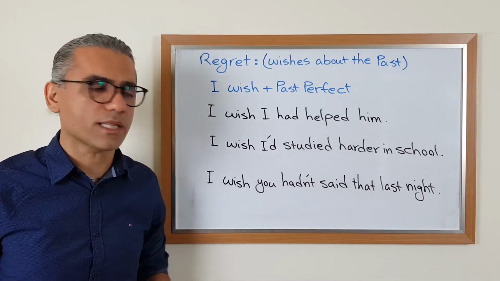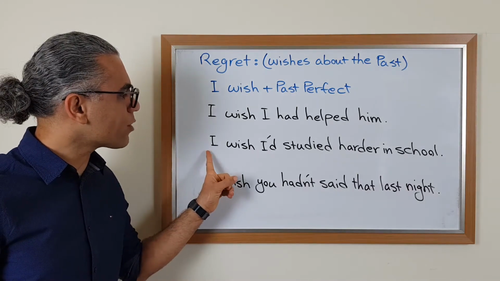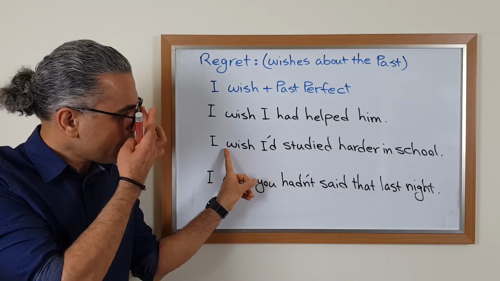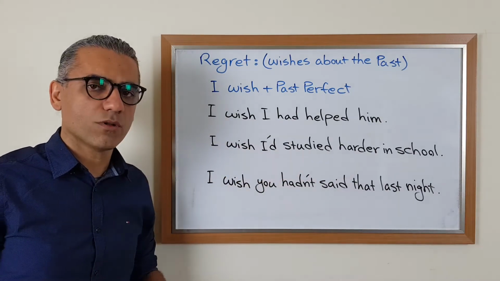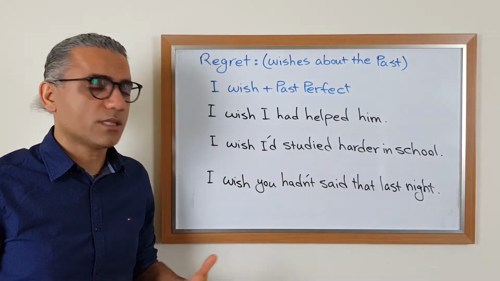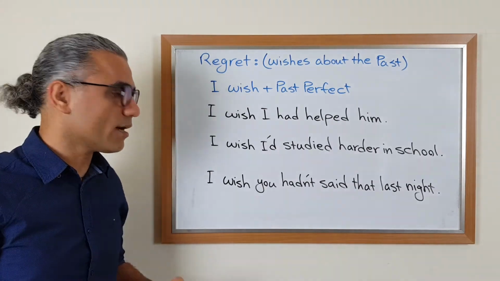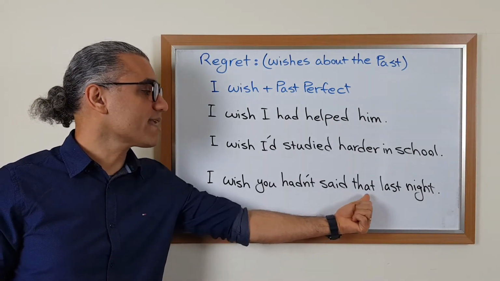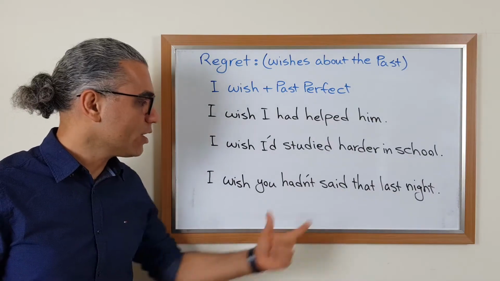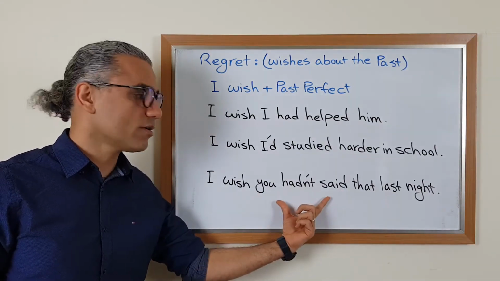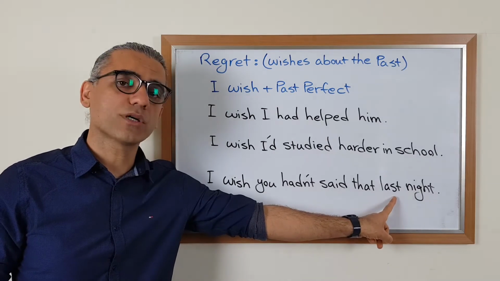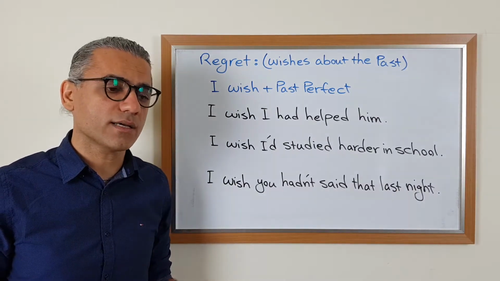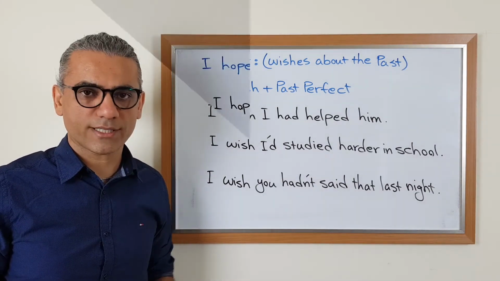So I'm regretting that. Another example, I wish I'd, the contracted form for I had, I wish I'd studied harder in school. It means that person did not study hard enough in school. Now is regretting it. Another example, I wish you hadn't said that last night. Again, we use I wish plus past perfect and we are referring to a time in the past. It means I said something last night and now I'm regretting it.